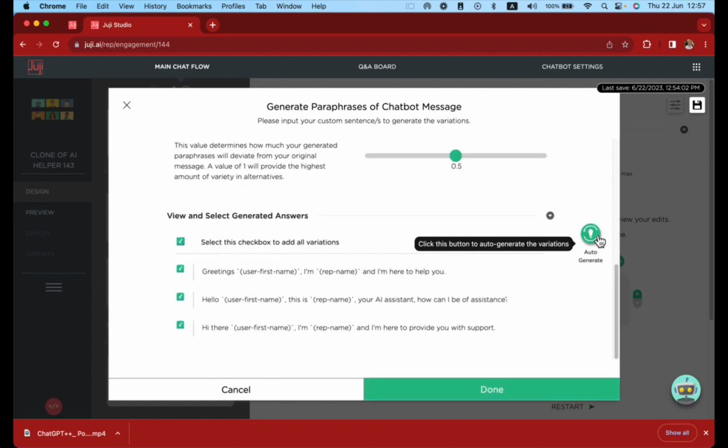You will notice you now have 3 paraphrases you can choose from that have more personality, which are based on the adjectives you chose earlier. You can choose none, all, or select the paraphrases you want individually. Click Done.